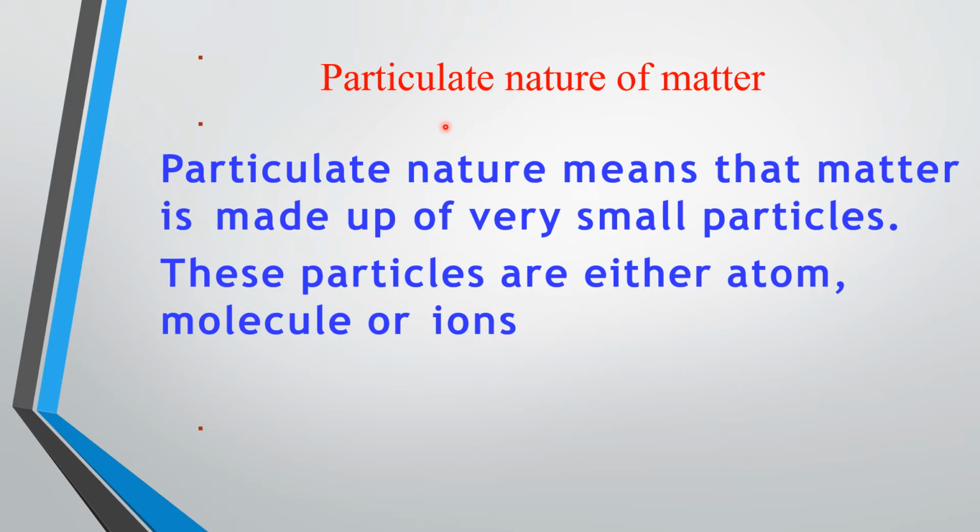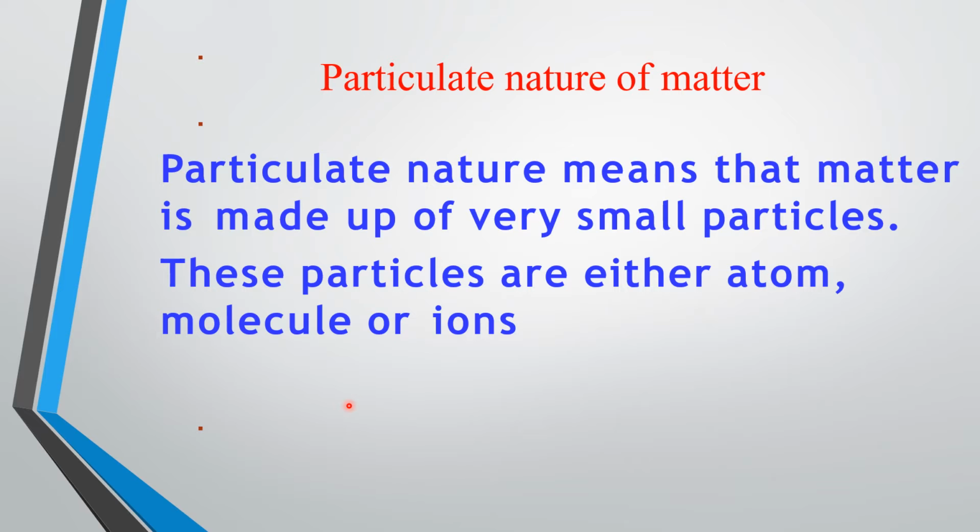In other words, everything around us is made up of small particles, for example our earth, ocean, mountain, sun, moon, etc. These particles which make up all the matter around us are atoms, molecules or ions. However, these particles differ from one kind of matter to another. And how small are these particles? You want to know, right?